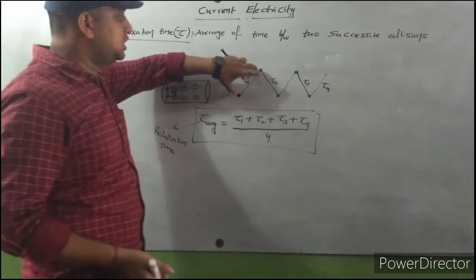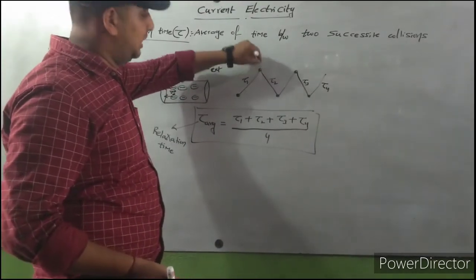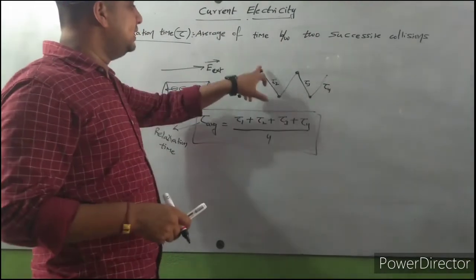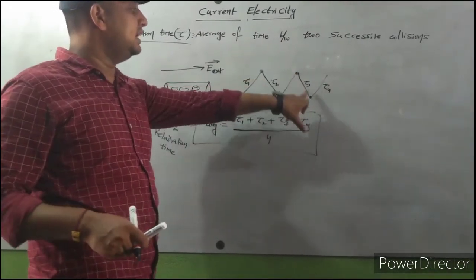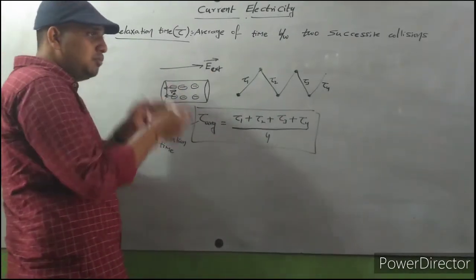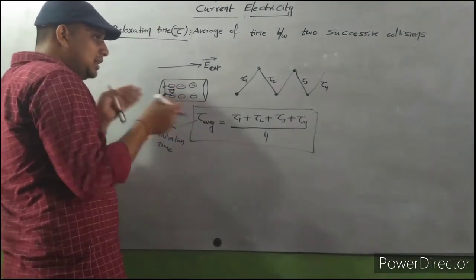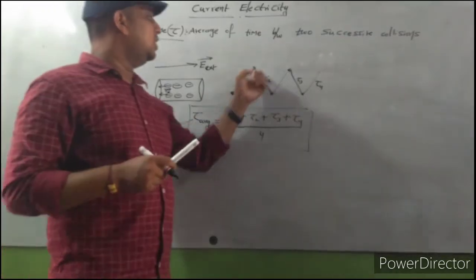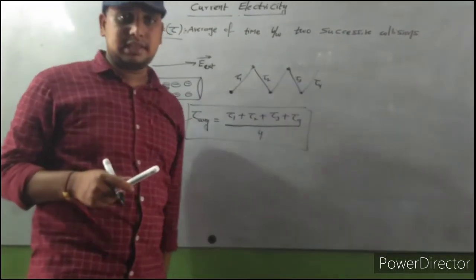So there is a collision between this charged particle and this charged particle. Again, this charged particle will hit this one. Collision means hitting. That means due to some velocity, charged particles are moving in some direction, and while they are in motion, definitely collisions will happen. So the time between two successive collisions is called relaxation time.